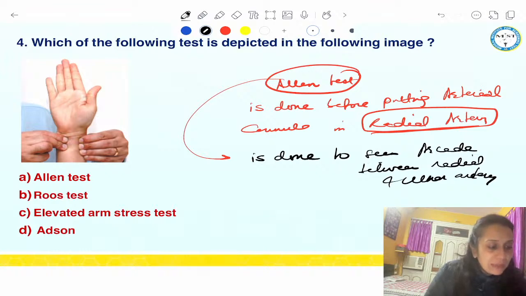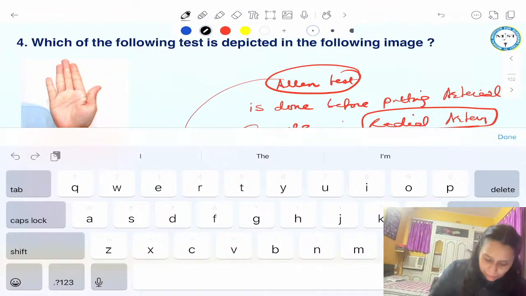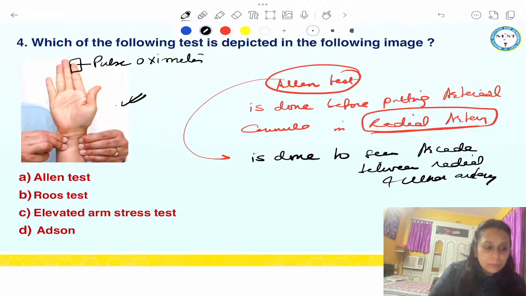Okay, and this Allen test can also be done with a pulse oximeter attached to it. Okay, so if we attach a pulse oximeter in this Allen test, then guys, this is called Barbeau test. So I'm writing one more question with this. Same image. There is a pulse oximeter attached. Then what test is being depicted in the image? The answer has to be Barbeau test, right?